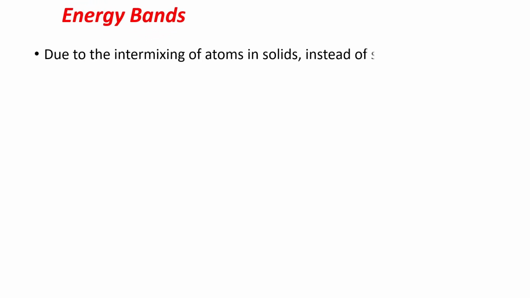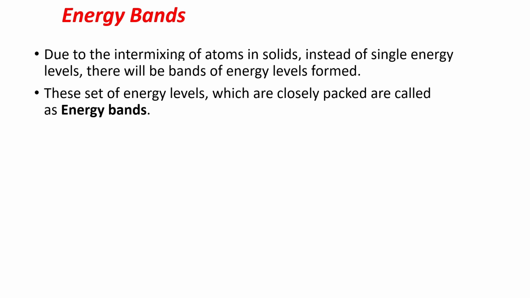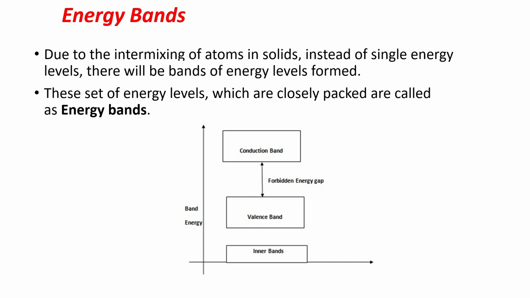Due to the intermixing of atoms in solids, instead of single energy levels, bands of energy levels form. This set of closely packed energy levels is called an energy band. Actually, electrons have different energy levels and the sets of the same energy level form the bands. The bands are the inner bands, valence band and conduction band. Here the valence band and conduction band are very important, and the gap between these two bands is called the forbidden energy gap.